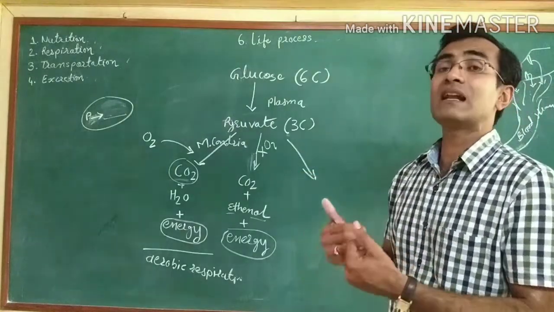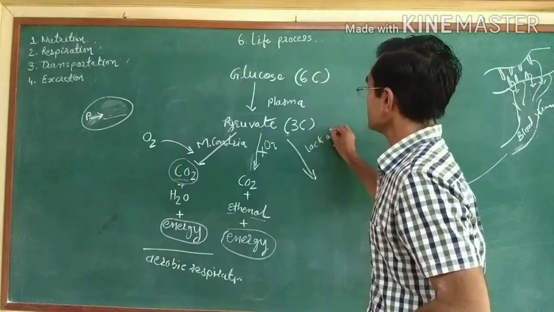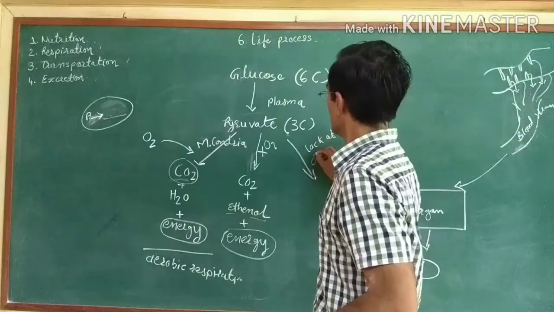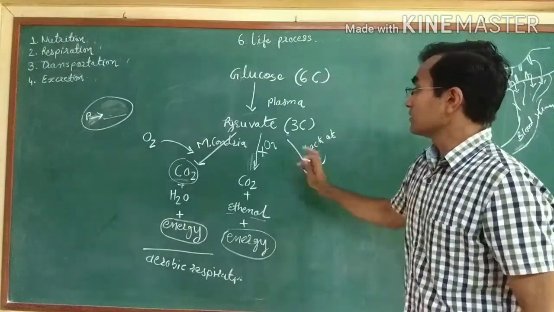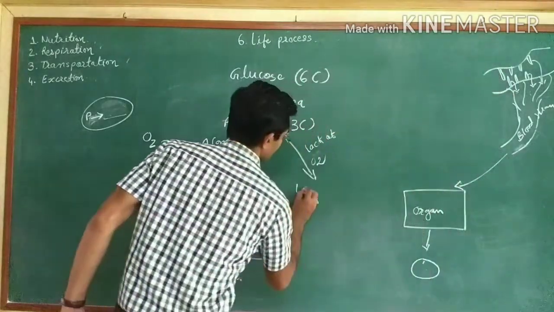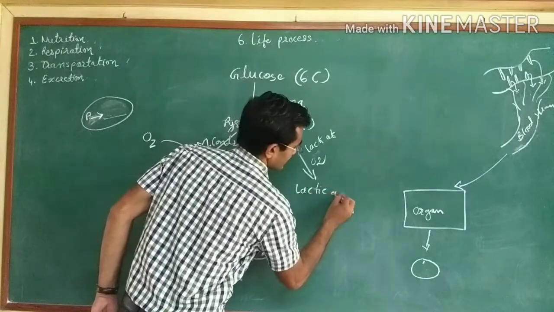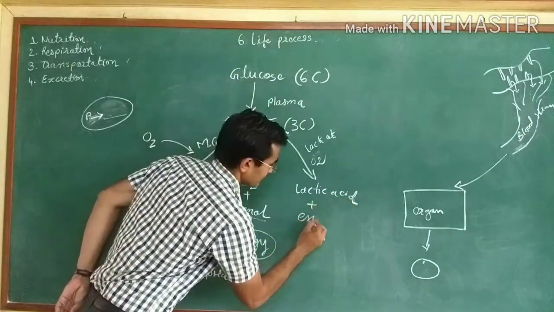That means there will be a lack of oxygen. So in the lack of oxygen, what will happen? Lactic acid will get generated, and energy.